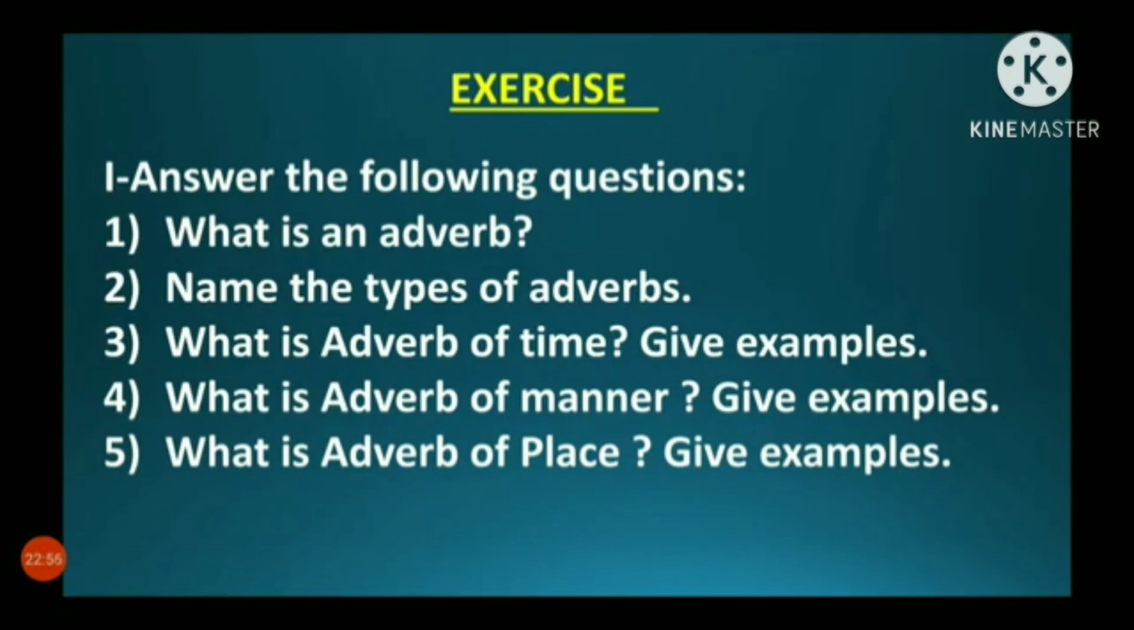I hope you all are clear with the adverbs and the types of adverbs. Now answer the following questions. Students, write down these questions in your English classwork and try to answer them with the help of this video. What is an adverb? Name the types of adverbs. What is adverb of time? Give examples. What is adverb of manner? Give examples. What is adverb of place? Give examples.